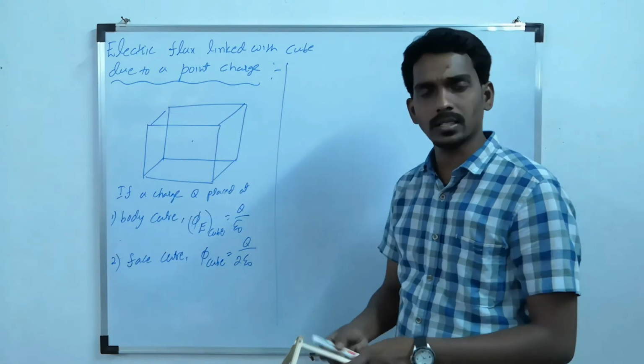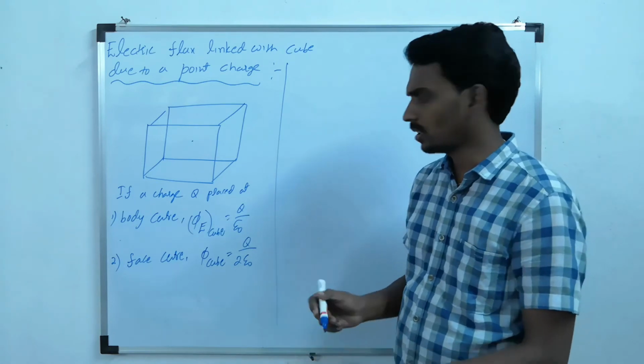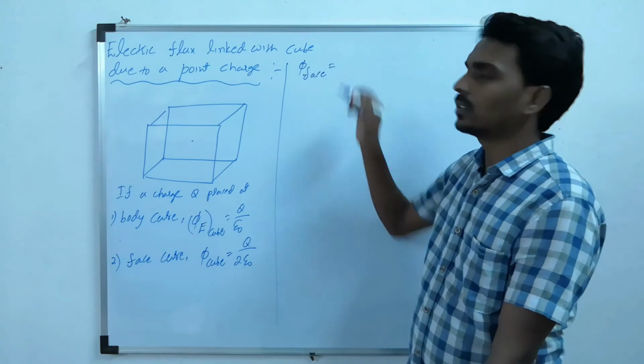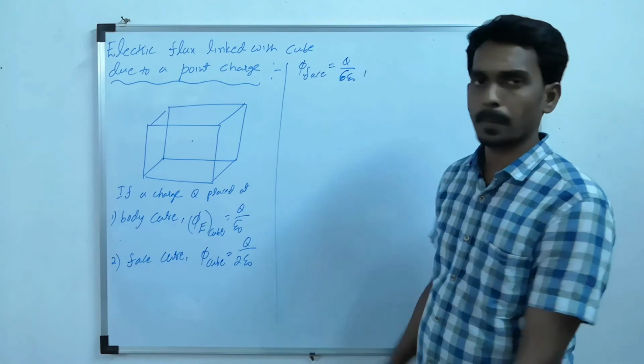So for 6 faces, the flux in the first case is Q by epsilon naught. Then what is the flux for each face? Divided by 6. So Q by 6 epsilon naught.